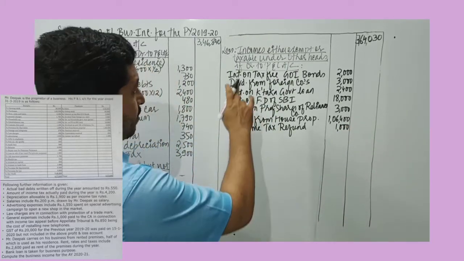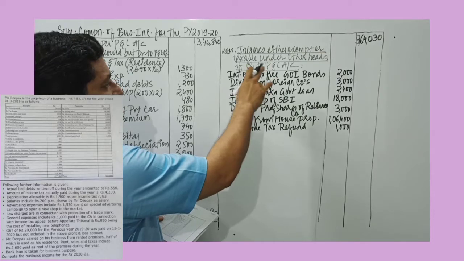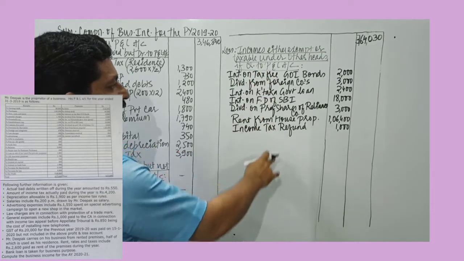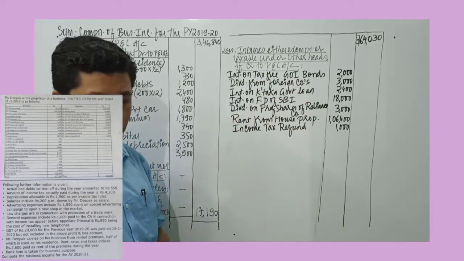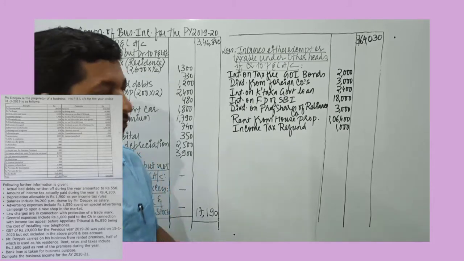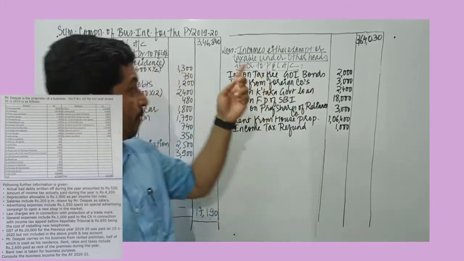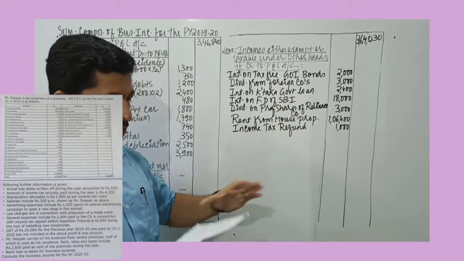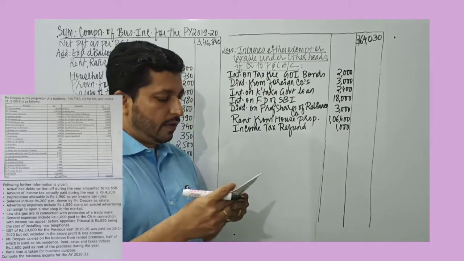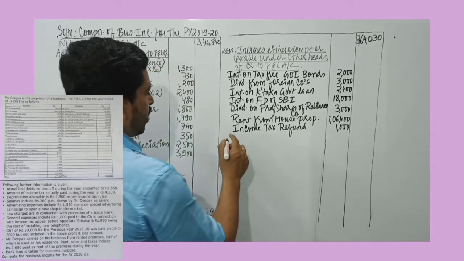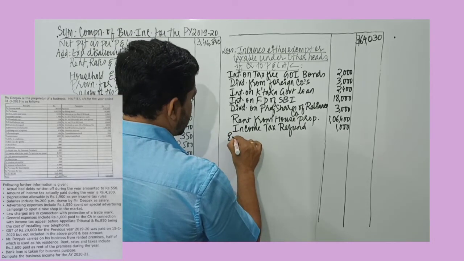So these are the items which are either exempt or taxable under other heads, but these are credited to profit and loss account. So these items do not form a part of business income. Since these are credited, profit and loss account balance has increased, so these numbers must be excluded. Then let's talk about the next heading, expenses allowed.